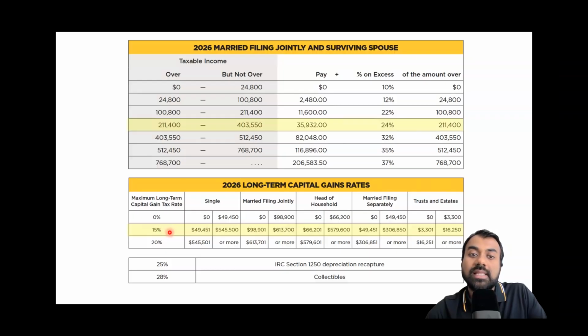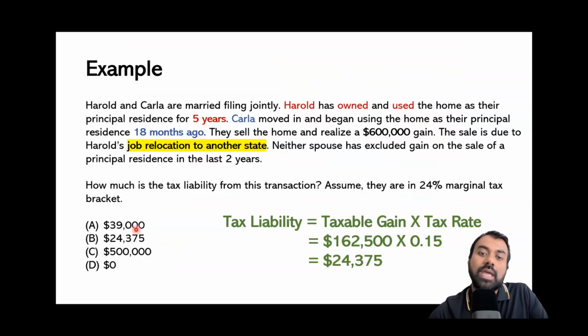So we can easily identify that these group of people who have taxable income a little above 200,000 and a little above 400,000, they fall within this range. And that's why their long-term capital gains rate is going to be 15%. That means to get our correct answer, we have to apply a 15% tax rate. And once we do that, we get to our correct answer, which is 24,375. So the correct answer here is option B.